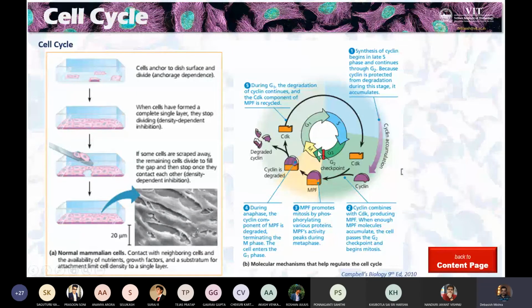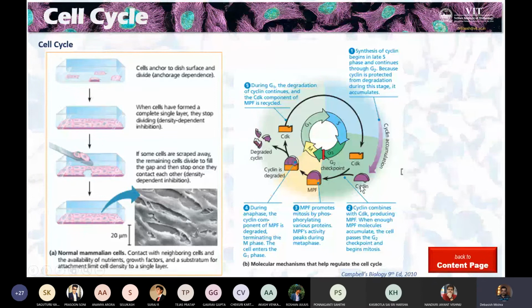In the G2 phase, the surge of MPF protein happens, and things are very much interlinked. There are, you can say, hundreds of proteins involved here. I'm just trying to tell you some proteins which are very, very responsible. If you delete those proteins or ask the cells not to produce them, then the whole cell cycle will be destroyed. There are many other proteins which are responsible like that, but I'm just making it simpler.